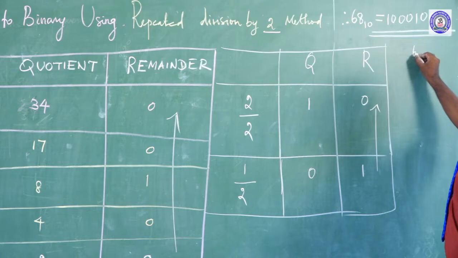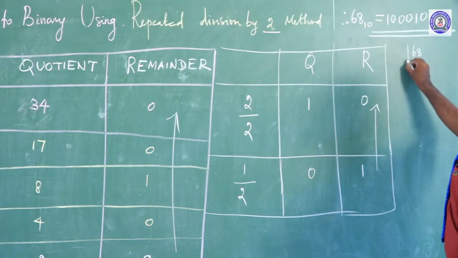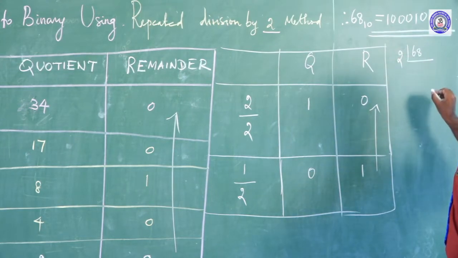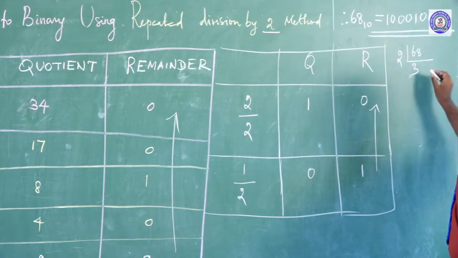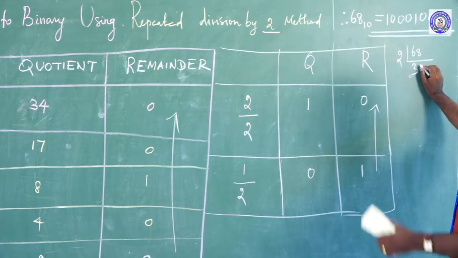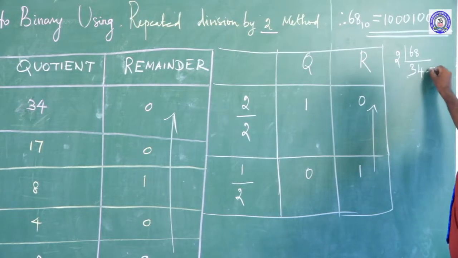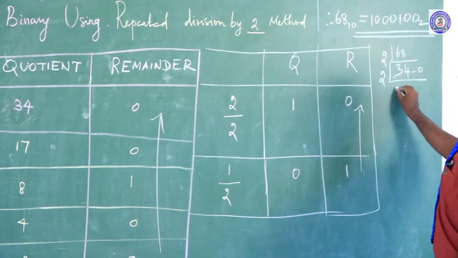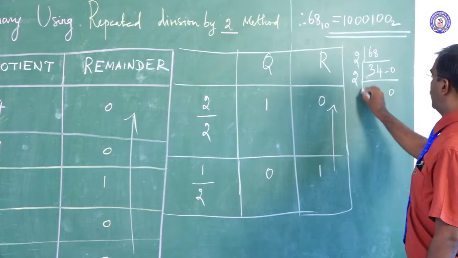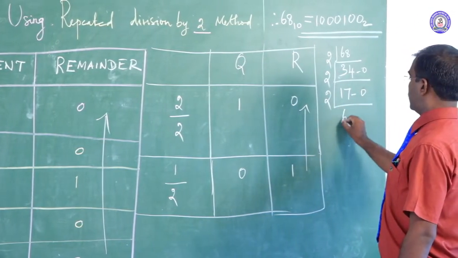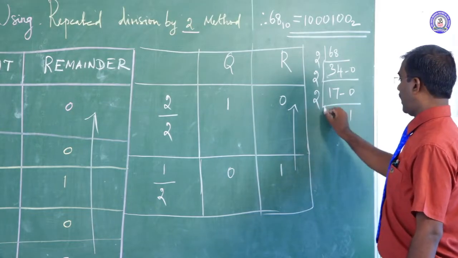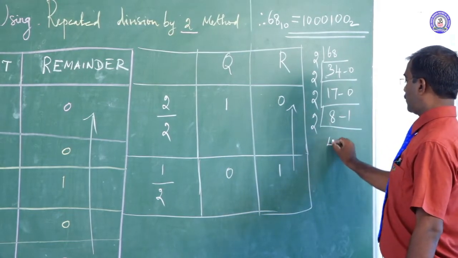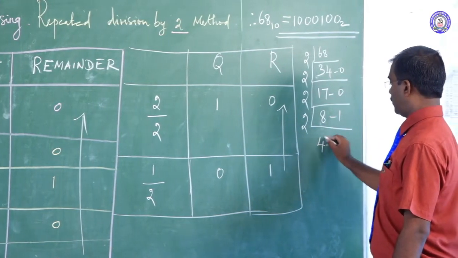Come on, 68 divided by 2 quickly. 2 threes are 6 and here also 4, this is 0. Here 2 seventeens are 34, this is 0. Here 2 eights are 16, this is 1. Here 2 fours are 8, this is 0.